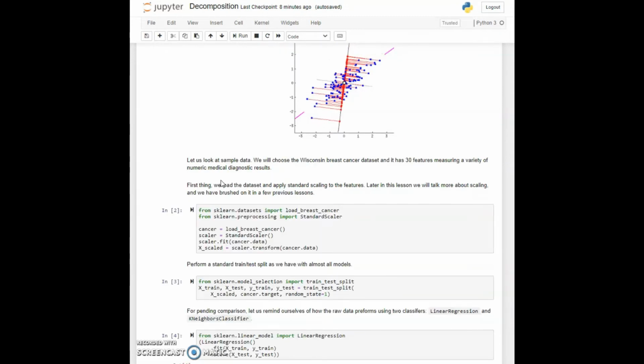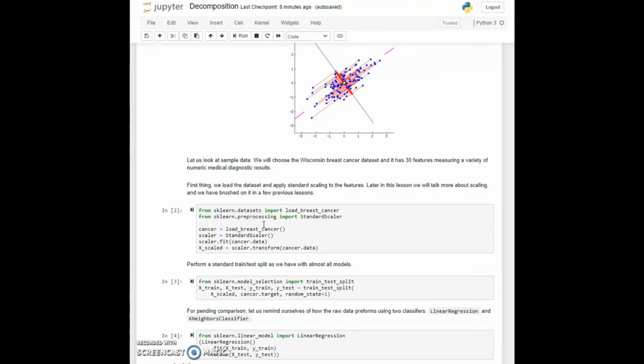So let's walk through this with a bit of a concrete example. We'll import the Wisconsin cancer dataset in cell 2, and this has about 30 dimensions. These are each numeric features that measure a particular medical quantity that can be diagnosed in some way. Most of these in this particular set are physical measures, the length of something or along those lines, but there are a variety in here. But in any case, they are all quantities.